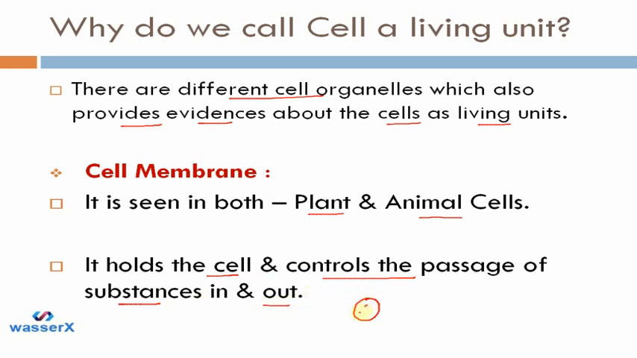When a cell is living, it will perform some metabolic reactions. To perform all these metabolic reactions, the cell will require some material inside, and it will generate some waste which will go outside the cell. So the cell membrane controls the passage of substances in and out. This is how we can say that the cell membrane is a living thing, because it allows something to enter and something to leave the cell.